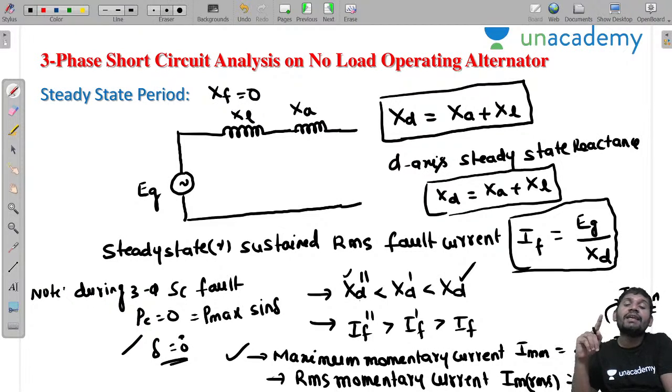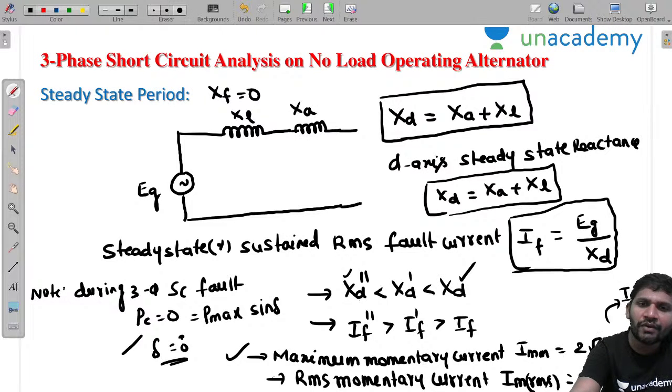Because of maintaining the flux constant. Under short circuit condition, you want to maintain the flux constant. Otherwise, a continuous demagnetizing effect takes place, and we can't maintain the rated voltage at the alternator terminals. Understood, sir? Because of the demagnetizing effect. Okay, now see the observation.